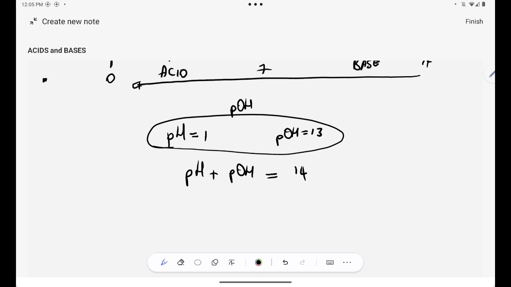Are you together? For the next video, guys, I will focus on calculations on how to calculate the pH of an acid, and both acids and bases, and then maybe in another video I'll touch on titration and finding the pH whenever I mix an acid and a base, and then I'll do hydrolysis as well.